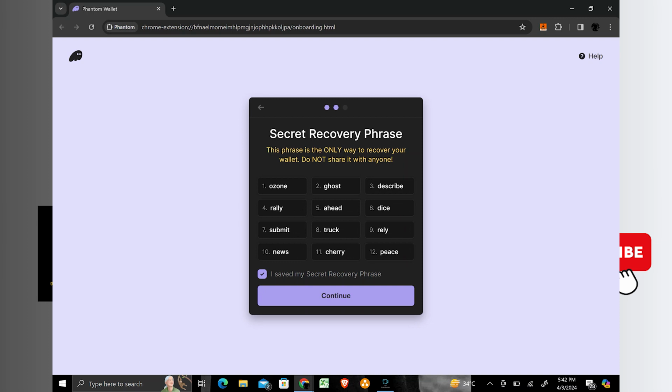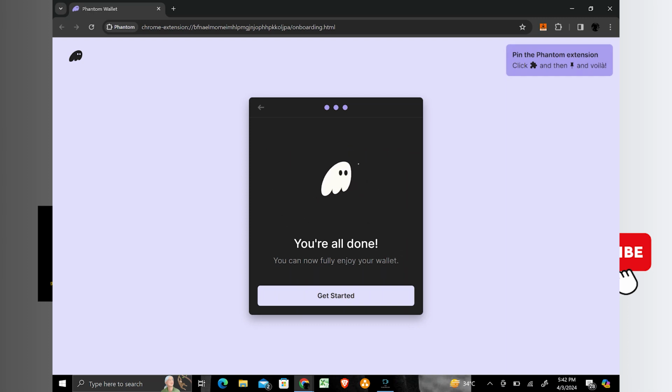Once confirmed, check the box indicating that you have saved your recovery phrase and click on the Continue button. Now that your wallet is set up, click on the Get Started button to begin using your Phantom wallet.